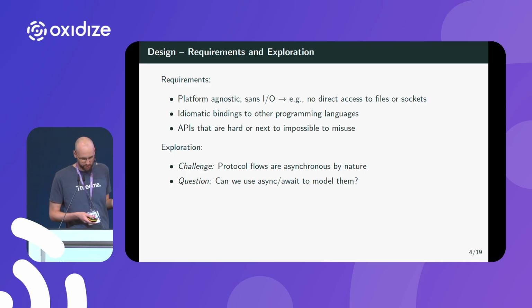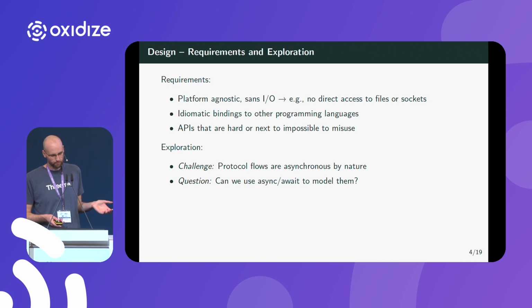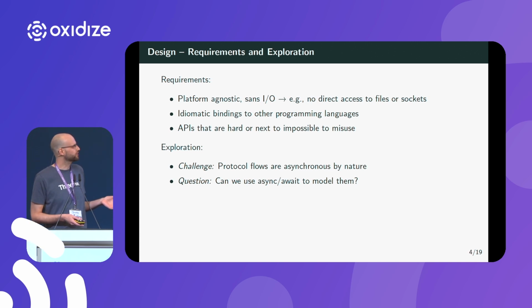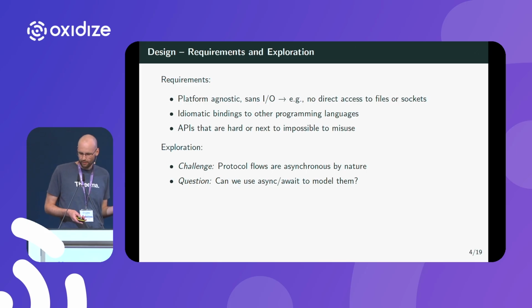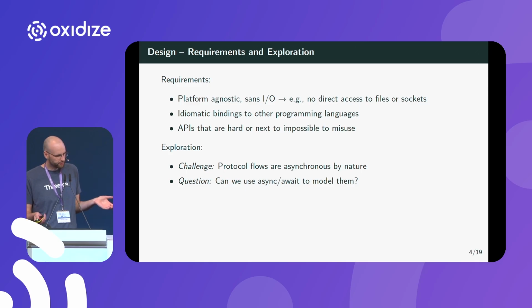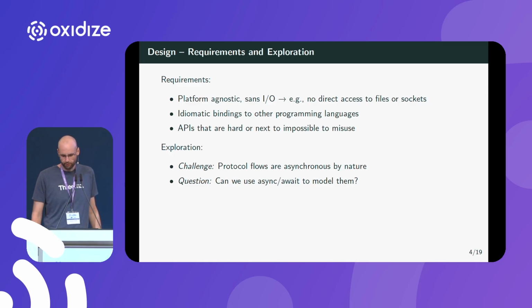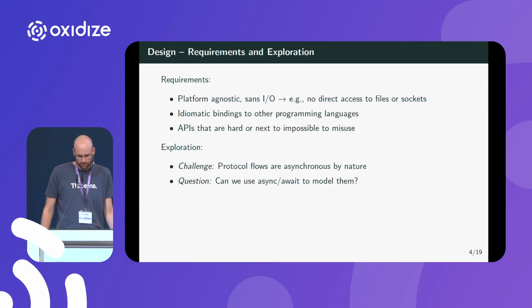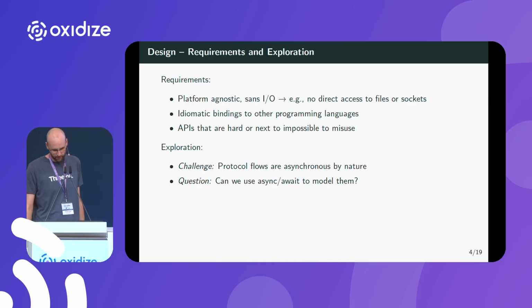What wasn't clear is, well, how could we achieve that? So the challenge that we are facing here is that protocol flows are asynchronous by nature. And while many languages do offer the async await pattern nowadays, that is undoubtedly helpful in implementing network protocol flows because it makes it very easy to follow the code. So we were wondering, could we perhaps leverage async await?